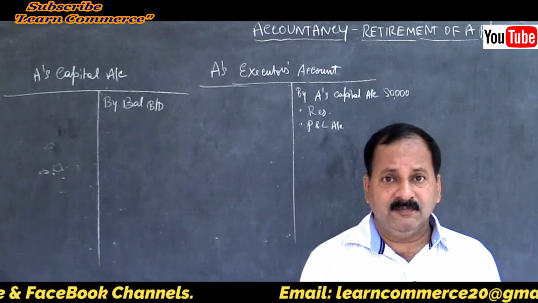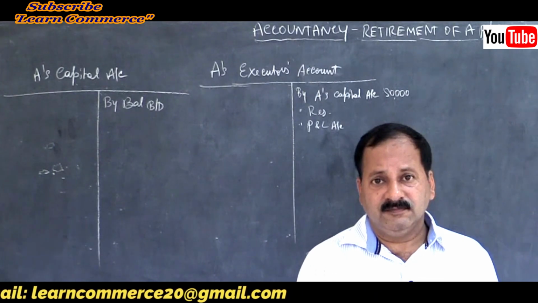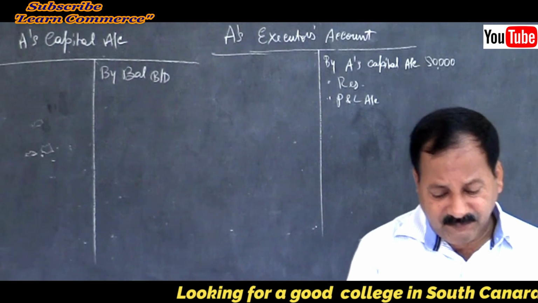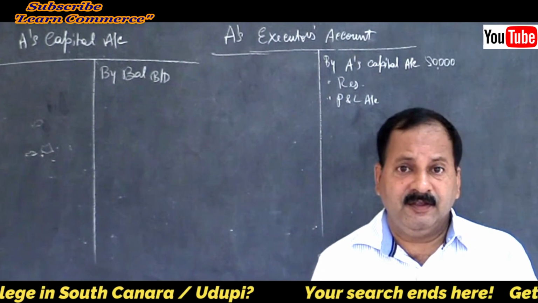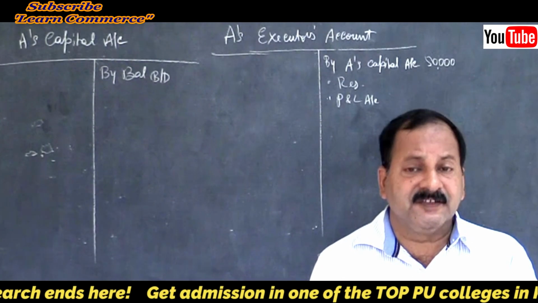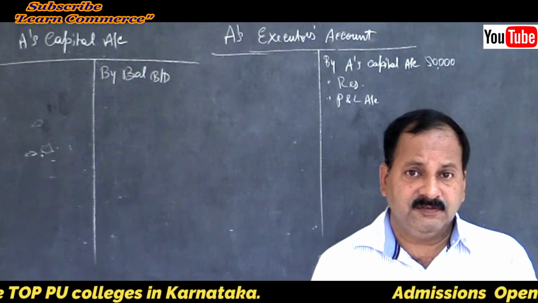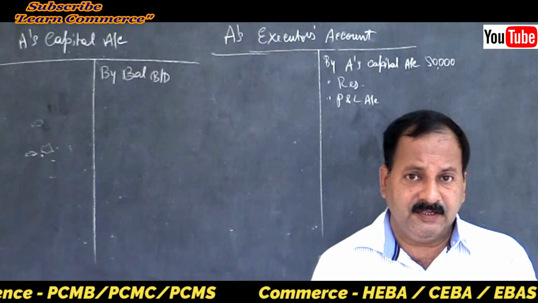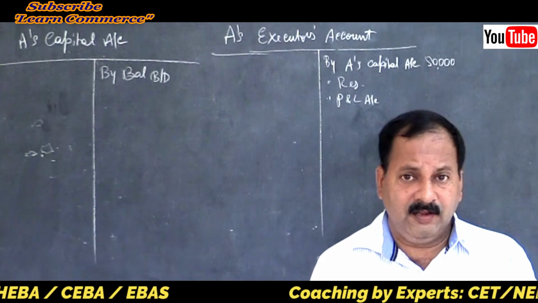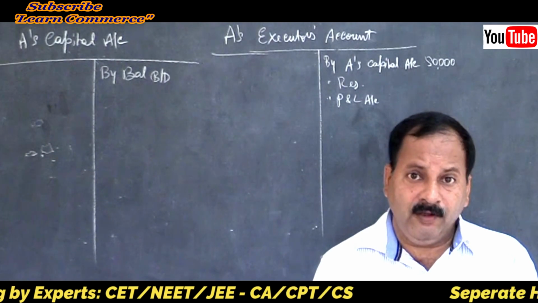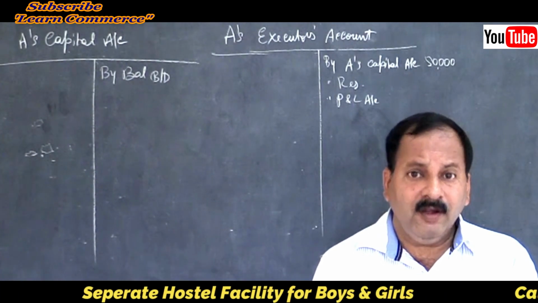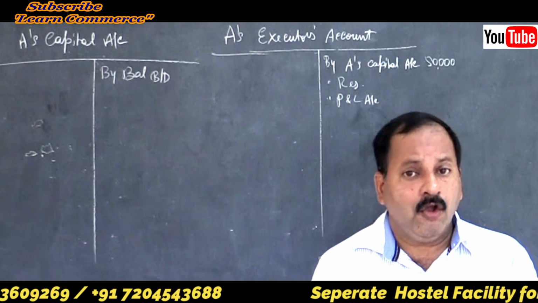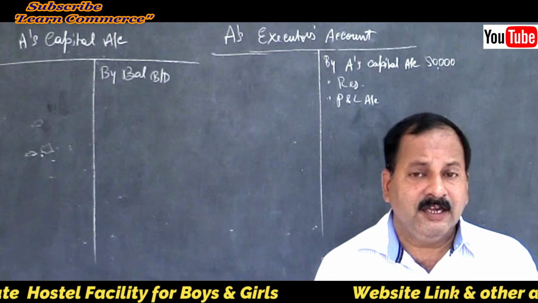Then second problem, whether goodwill should be provided to the deceased partner in full as per his share, or till the date of death.